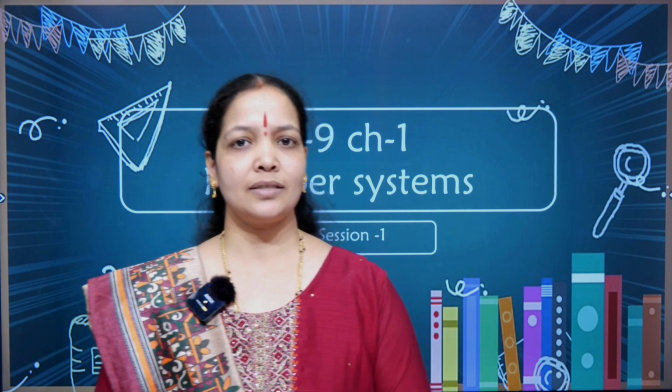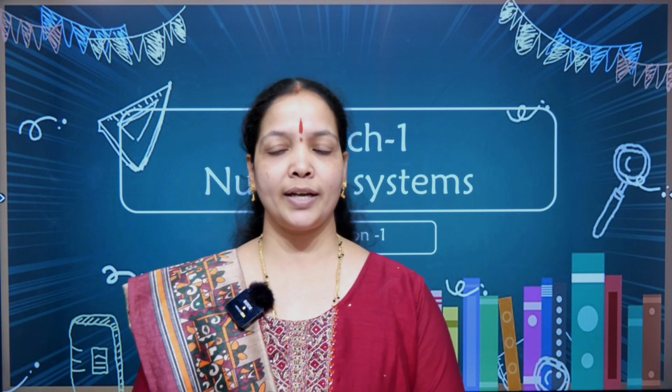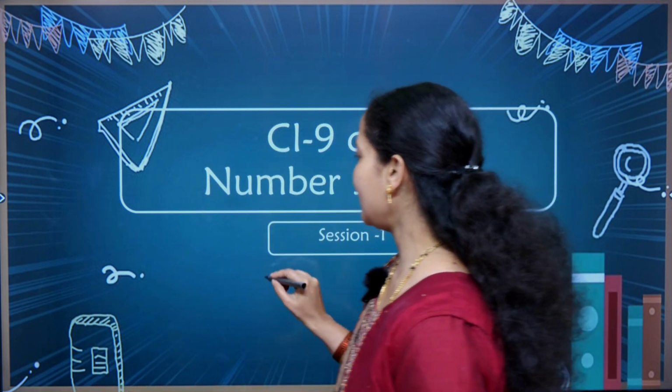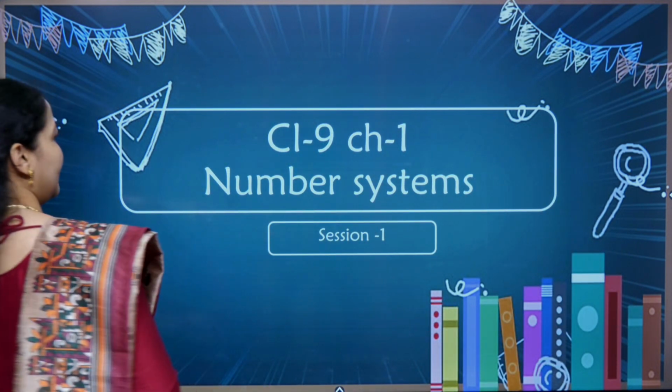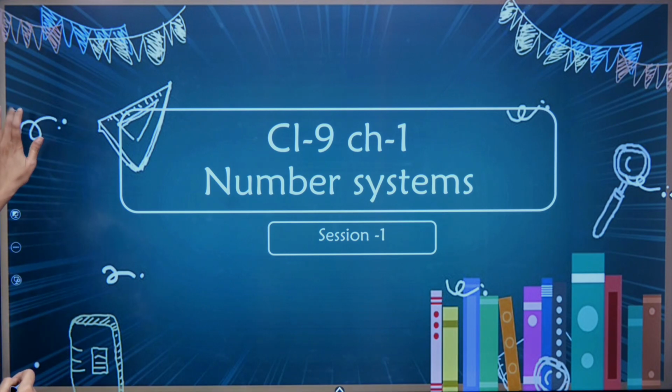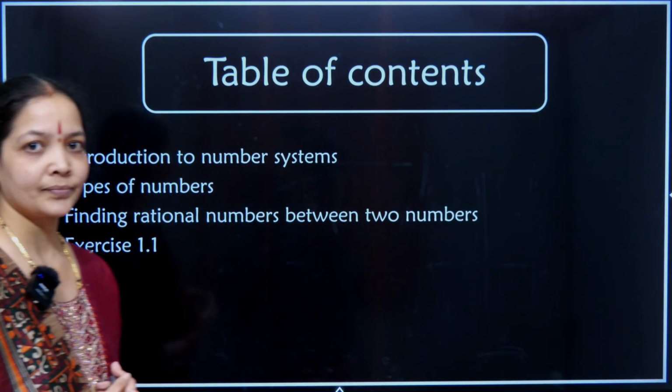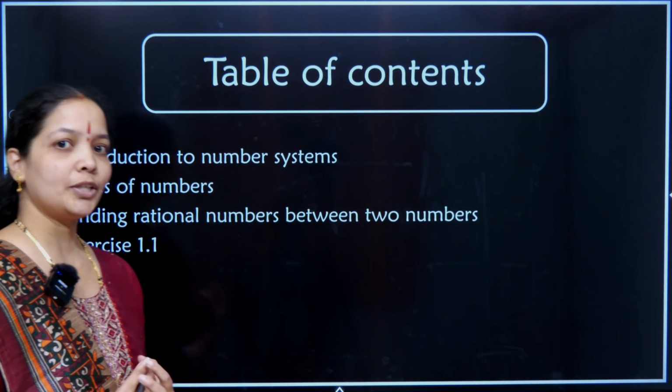In my basic session, you might have seen the various types of numbers we have discussed. There were many types of numbers called natural numbers, real numbers, rational numbers, and various other things. Number system is an important chapter of class 9th, and let us begin the session with the content of the chapter. What is this session going to teach you all?